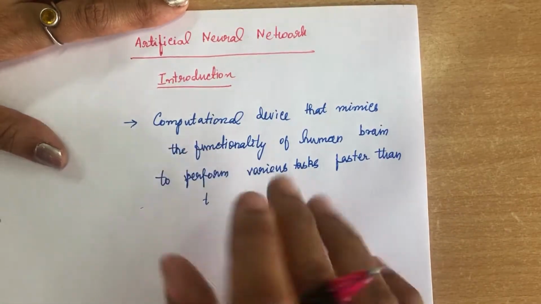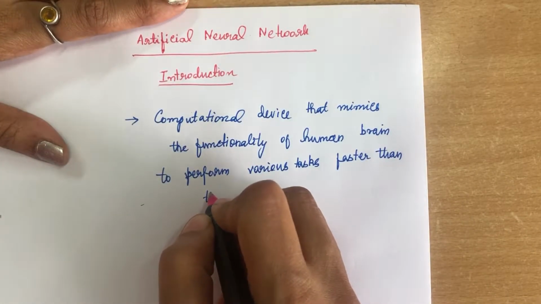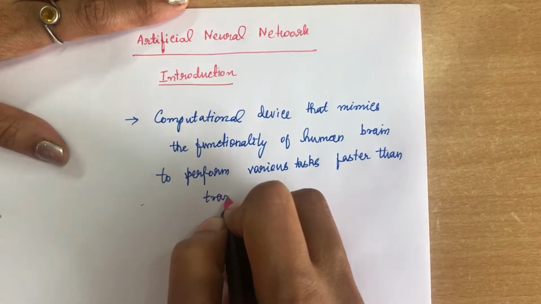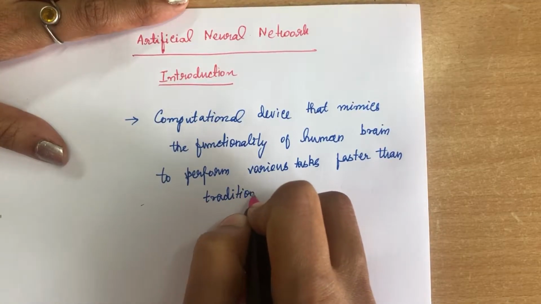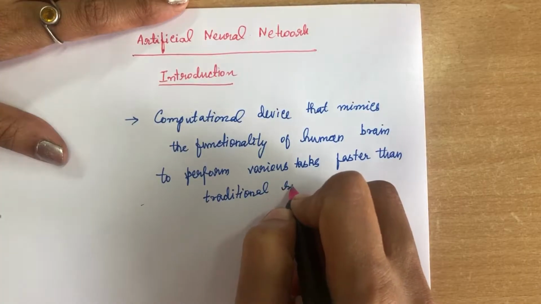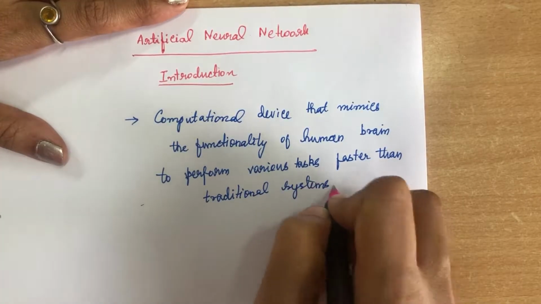Okay, this is the definition of artificial neural network. You can say that this is the main objective of ANN.